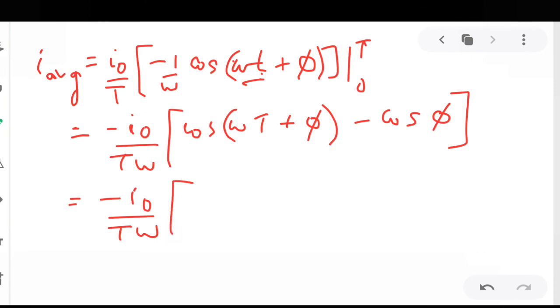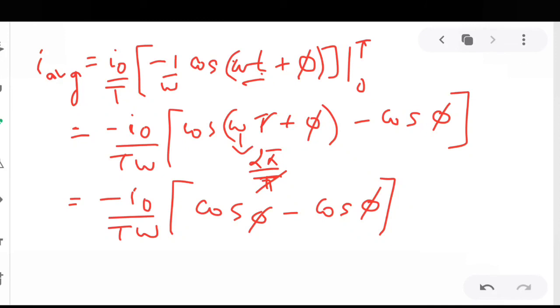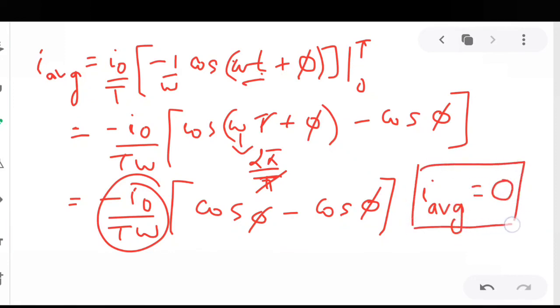Now this omega is twice pi by T, so this T gets cancelled. Cos of (twice pi plus phi) is equal to cos phi. So this is cos phi minus cos phi, which is 0. So 0 multiplied by this is 0, and we have I average equal to 0. So the average value of AC for a complete cycle is 0.